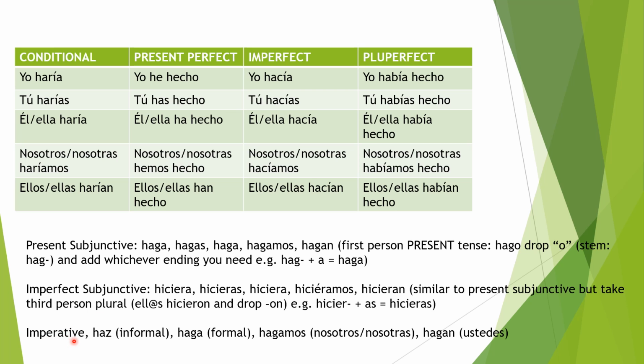Imperative. This is just imperative or command tense. So if you ask someone to do something, this is what you're gonna tell them. If you're telling your friend to do something, you say haz. Ignore the H when you pronounce it, just haz. So if you want your friend to do something, you say hazlo.